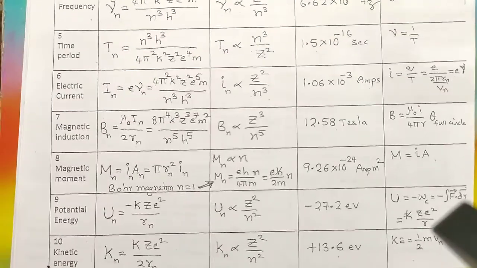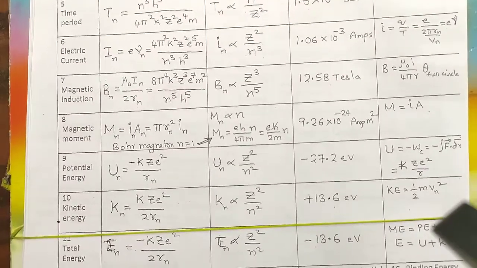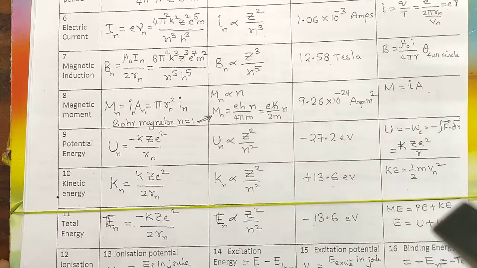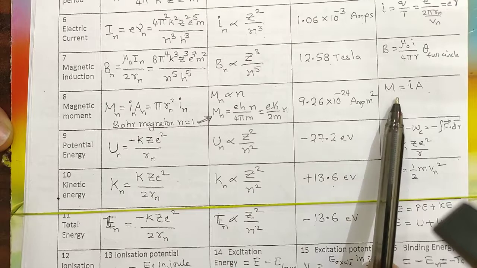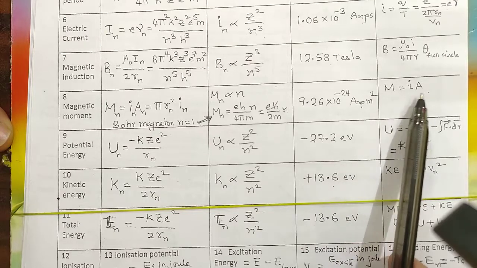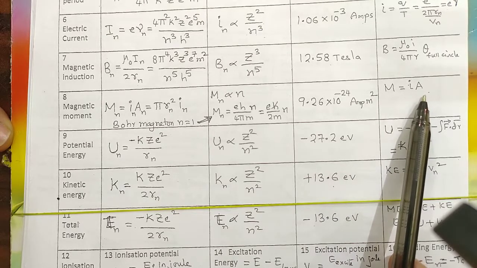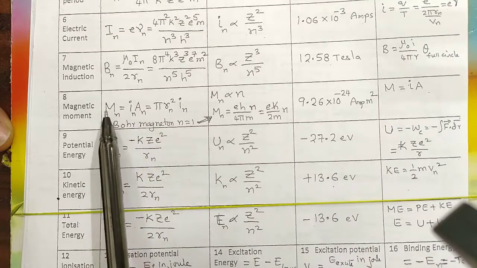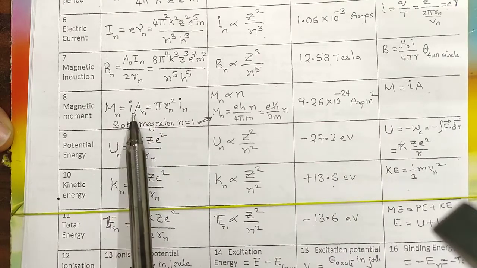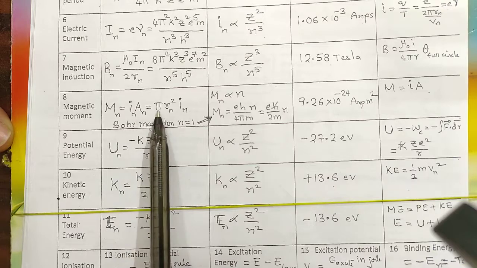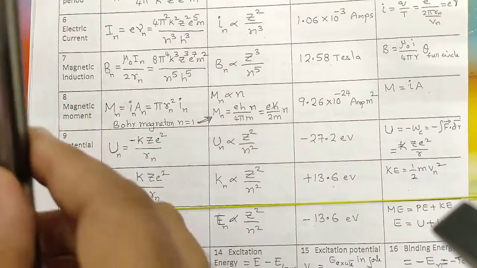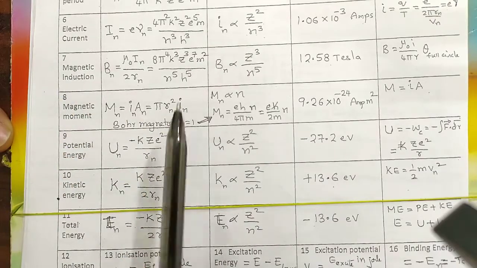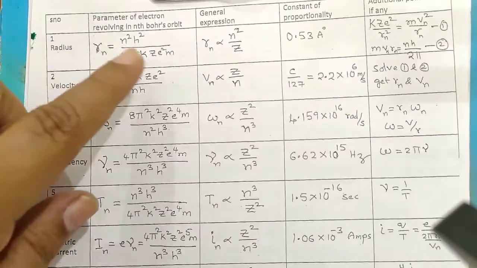Now the encircling electron is an electromagnet. So the magnetic moment of that electromagnet is given by the current times the area spanned by that electron or the current. So magnetic moment is equal to current and area. Area is given by the circle, pi r square. Then pi is as it is, and r square you previously derived, that you substitute here in the first expression, this r value.